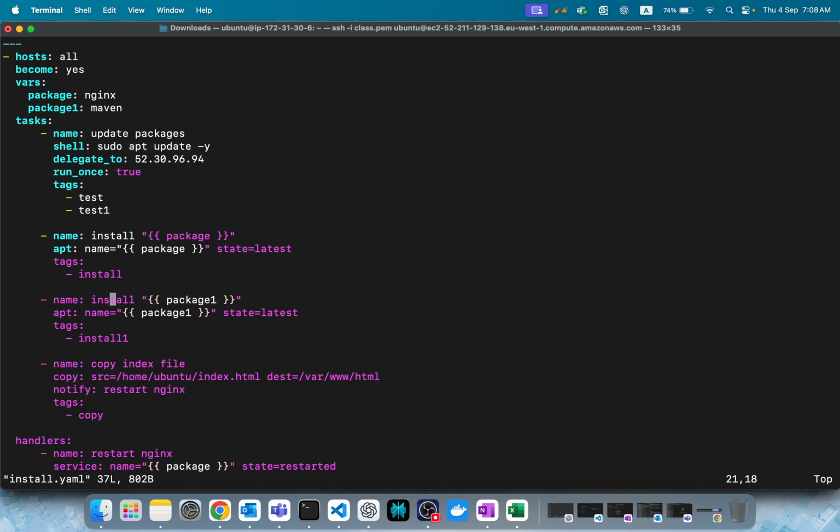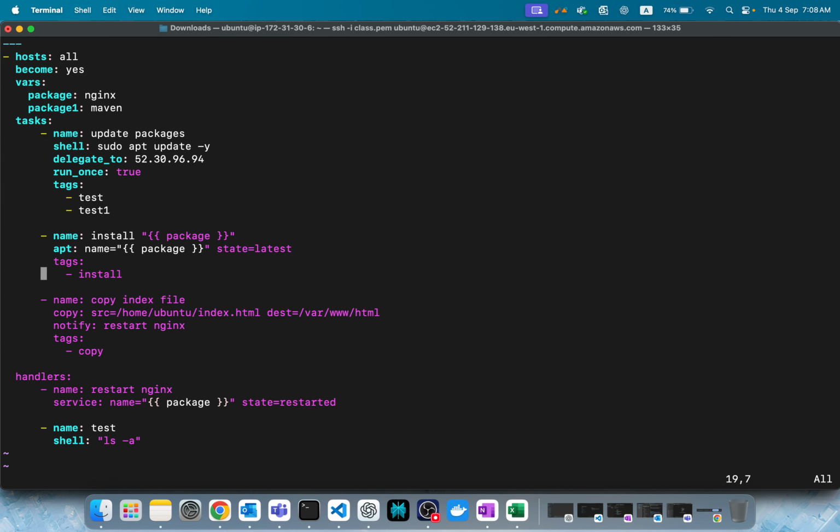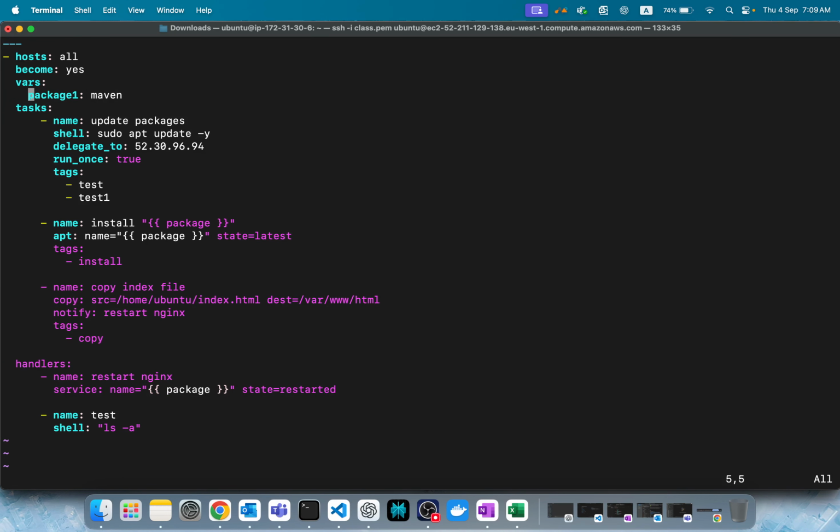Instead of that, we'll just use one task, and here we'll define this as a list. Let's remove the wheres. Well, let's keep it, it's okay.